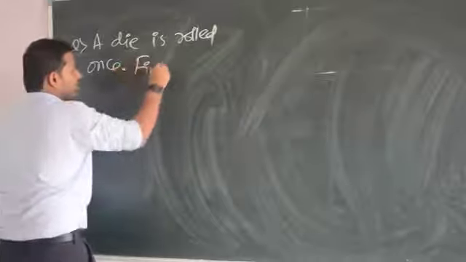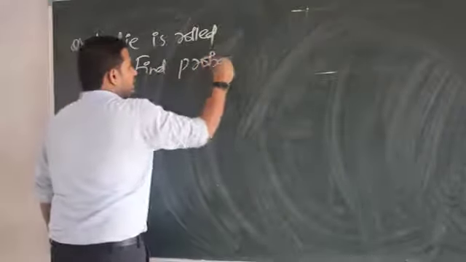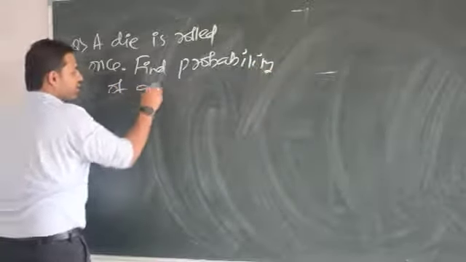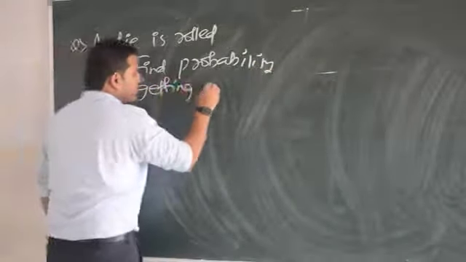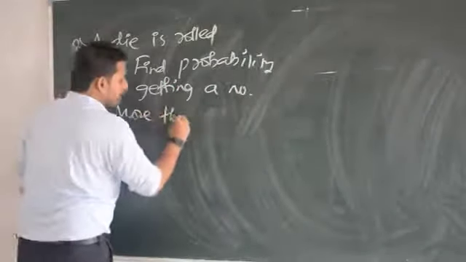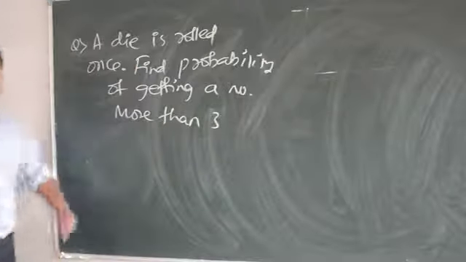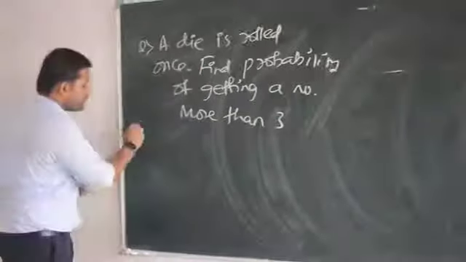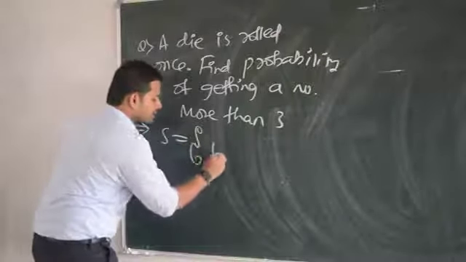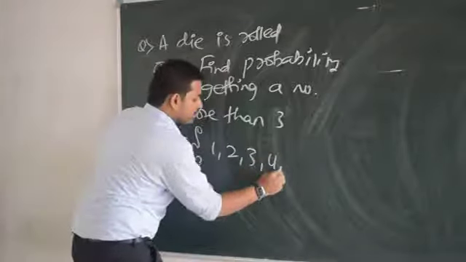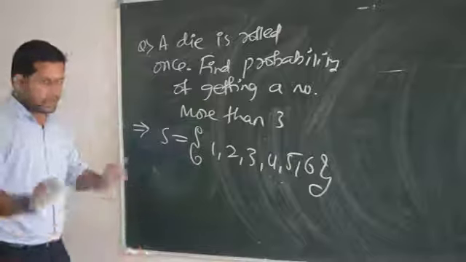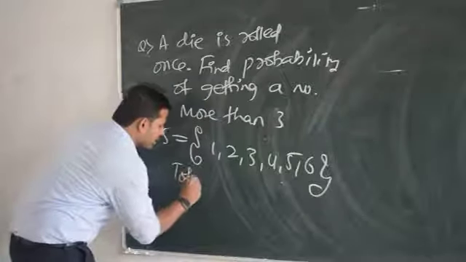Find the probability of getting a number more than 3. Very important. How to do this? Tell me now. First write the sample space. When a die is rolled, what is the sample space? Sample space is going to be 1, 2, 3, 4, 5, 6. Done, right? Okay, fine. So total number of outcomes.